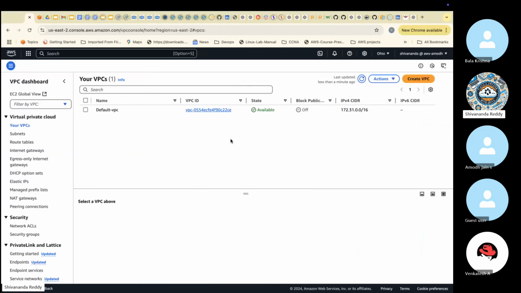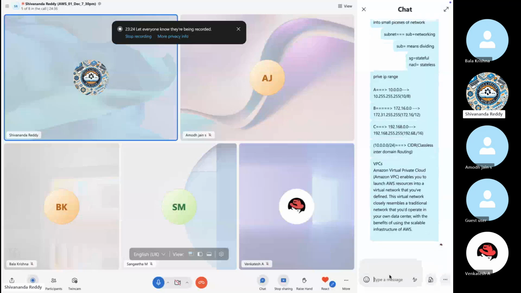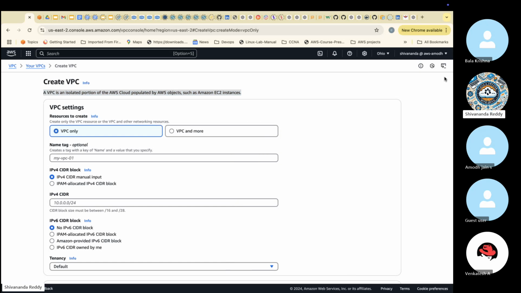Now we need to create the VPC. The first component is the VPC, so click Create VPC. A VPC is an isolated portion of the cloud populated by AWS services such as Amazon EC2 instances. Here there are two options: VPC only, and VPC and more. First we'll select VPC only, then we'll go for the rest of the things.